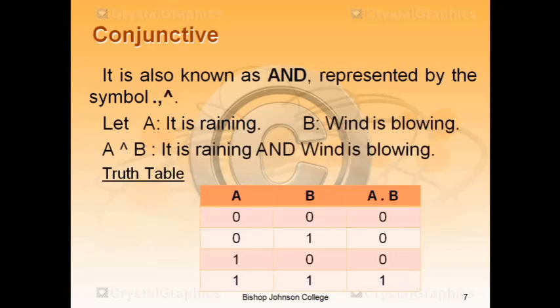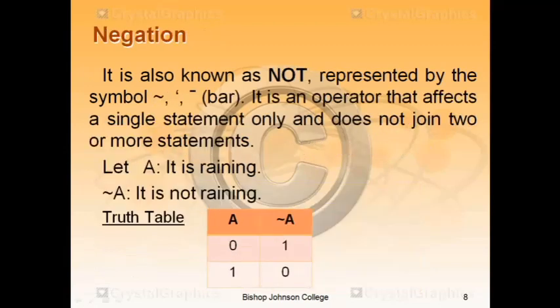Conjunctive. It is also known as and, represented by the symbol dot. In A and B, the output is 1 only when both inputs are 1. If any input is 0, then the output will be 0. Negation.